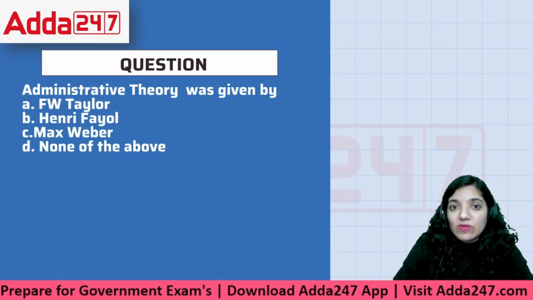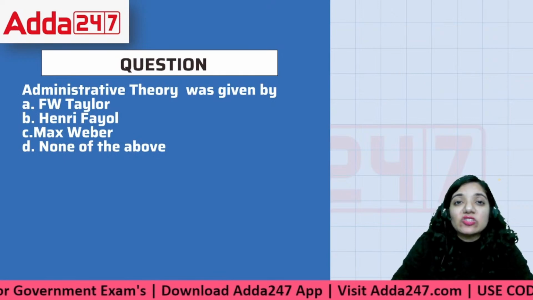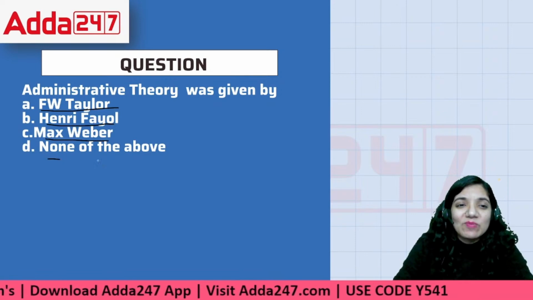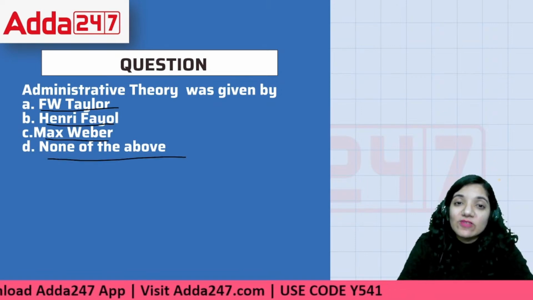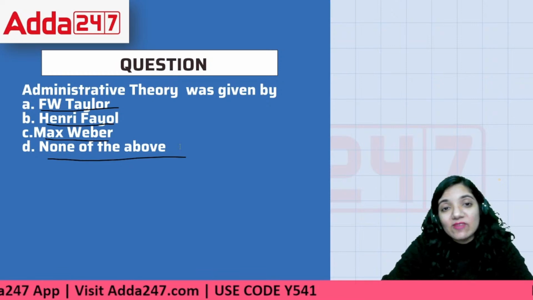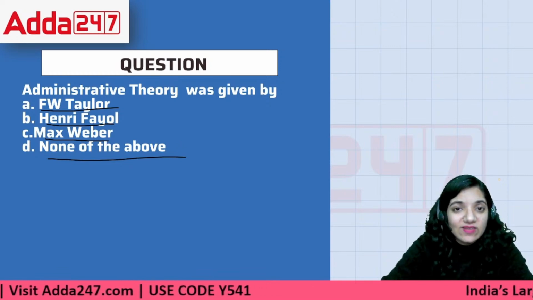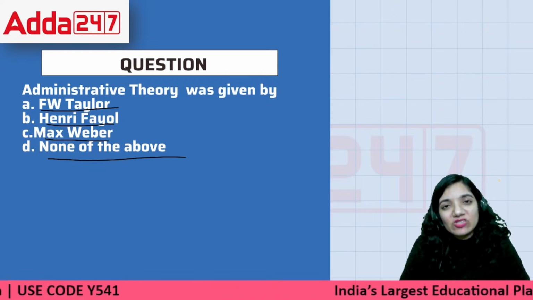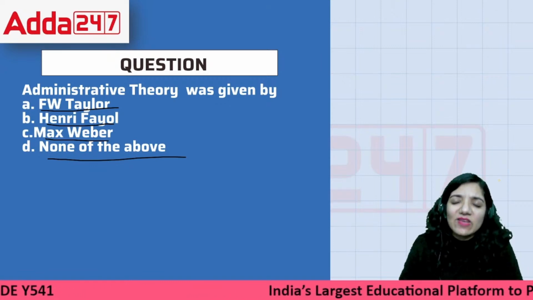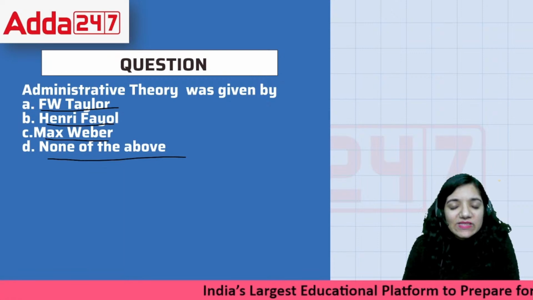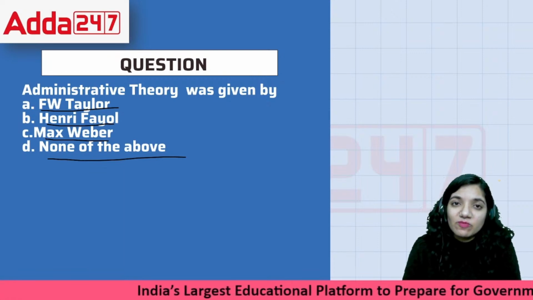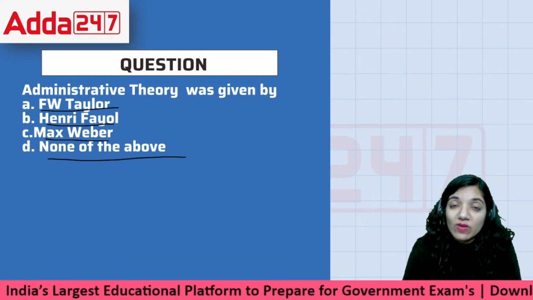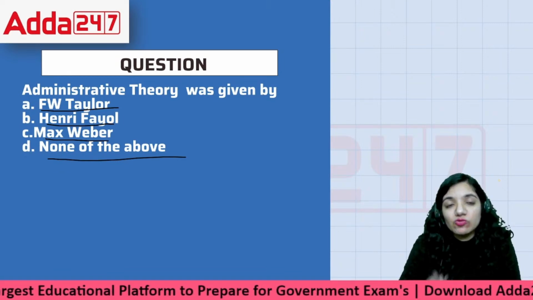Next question, everyone. It says, administrative theory was given by F.W. Taylor, Henry Fayol, Max Weber, or none of the above. We are done with two theories till now, scientific management as well as the general management. Then we'll also do the theory of Max Weber. There are various philosophers who have given the principles of management, but we did the theories of the most renowned ones yet. So we'll be looking forward to those as well.